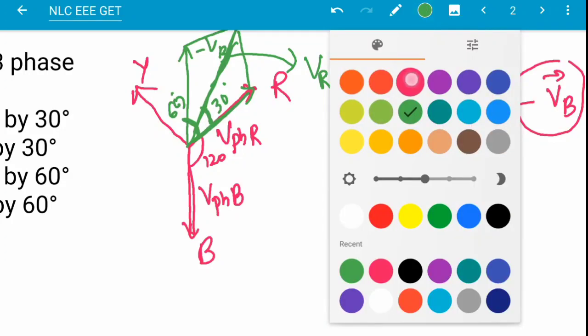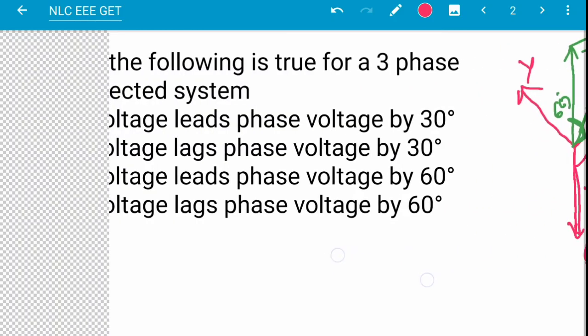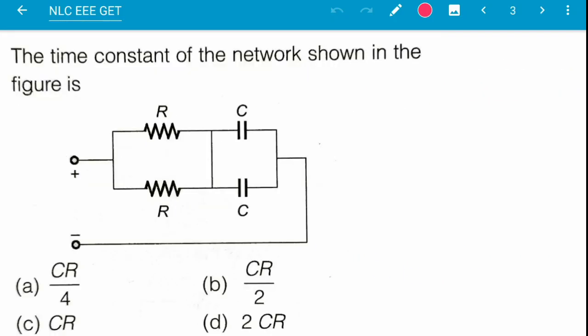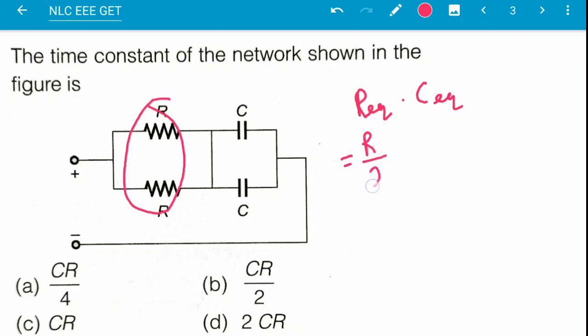So next question, this is a common general thing. The time constant of the network shown in the figure is. What is the time constant? Time constant for an RC circuit is given by R equivalent into C equivalent. What is R equivalent? This is R by 2 parallel connected, and C when parallel connected will be 2C. So this will be RC. Option C is the correct answer.